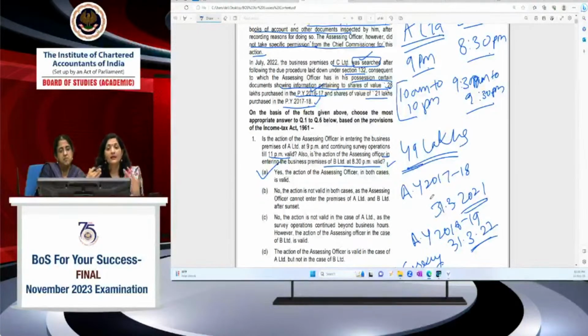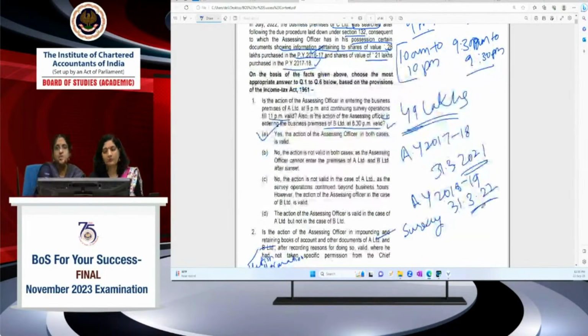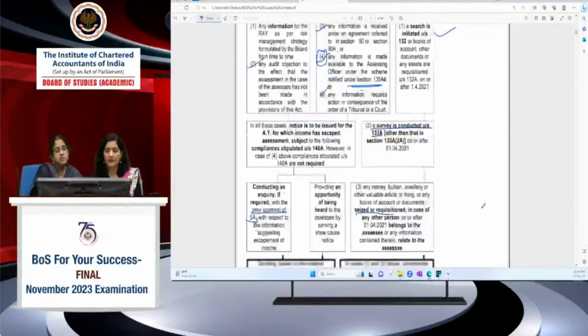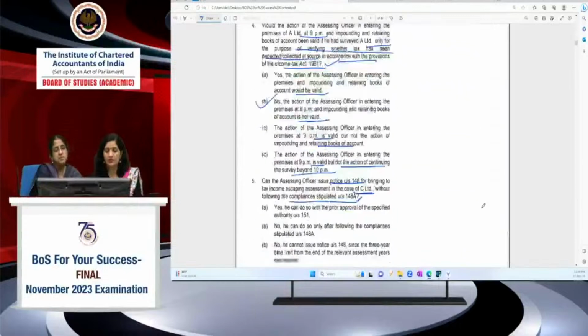But उससे पहले आपको ये देखना है कि ये time है भी या नहीं है उसके पास issue करने का. Time has already expired. हाँ, जिस case it's already expired. आपका 49 lakhs का है, आपका 10 years के लिए जा ही नहीं सकते हो आप. तो यहाँ पे because he's doing the thing in July 22, and this time limit has expired on 31/3/22, March में already the time expired. So in that case, यहाँ पे he cannot issue notice itself.